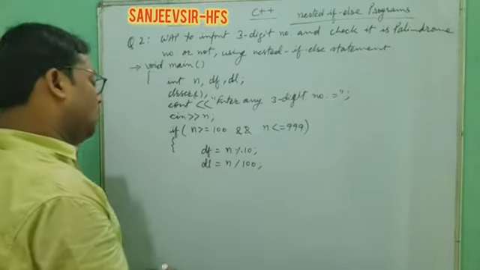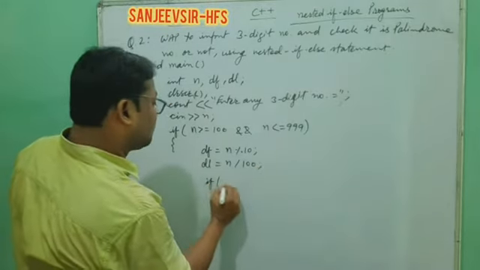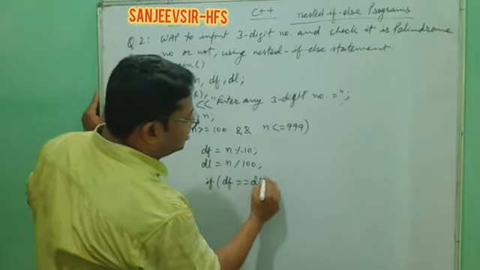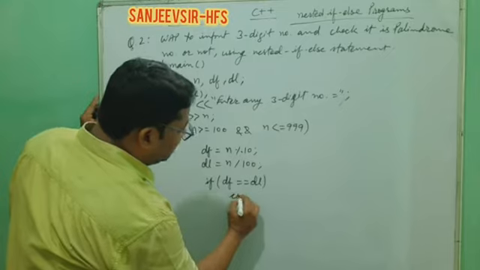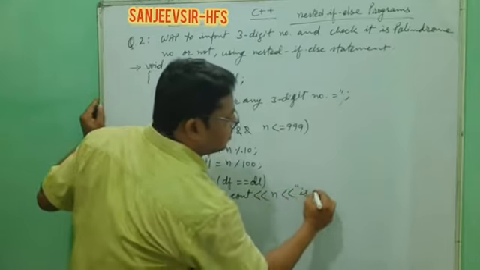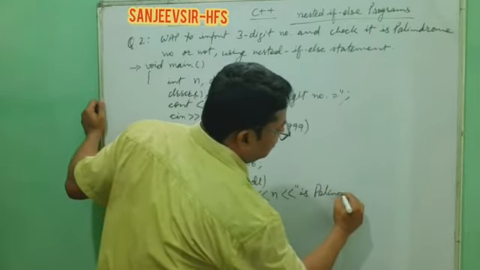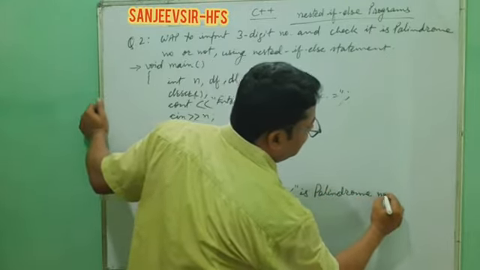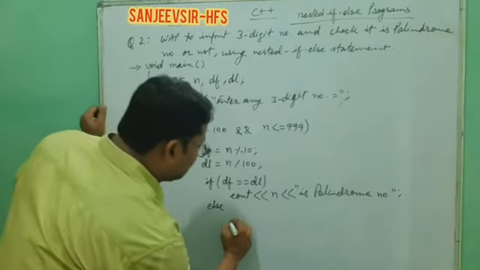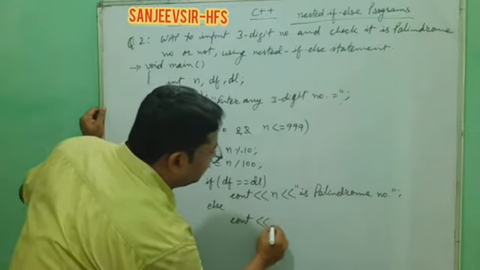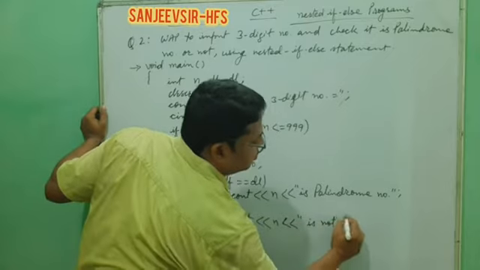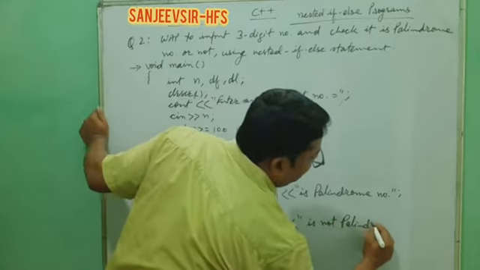n/100. Now we have to check both. If the digit first is equal to digit last, then print here cout n is palindrome number, else cout n is not palindrome number.